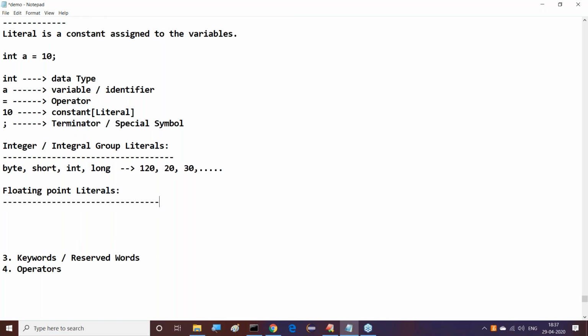What are the various floating point literals that exist here? Just observe this clearly. For floating point literals, two data types exist: float.